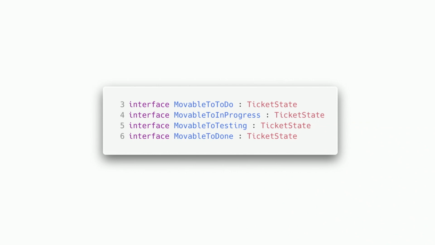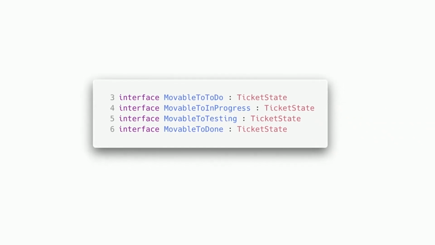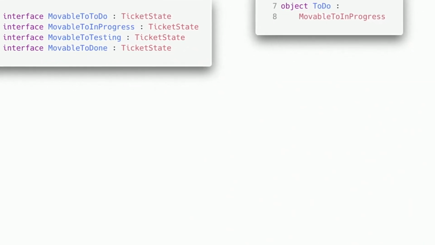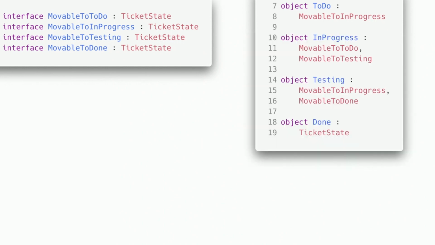And when we do this, we go back to our previous ticket state objects and say, let's implement those in terms of how they're movable. So the object to do implements movable to in progress, which implements ticket state, so it qualifies for the constraint that was previously applied. You can do this with all of them, and now we have codified exactly how everything is allowed to move within our system. You have to do can go to in progress, can go to do or testing, etc. Done is a final state. There is no moving from done, so we have not provided a movable.